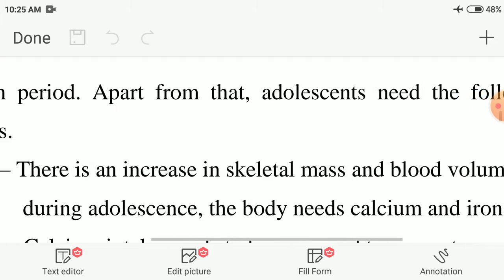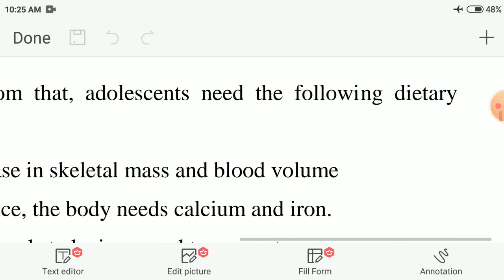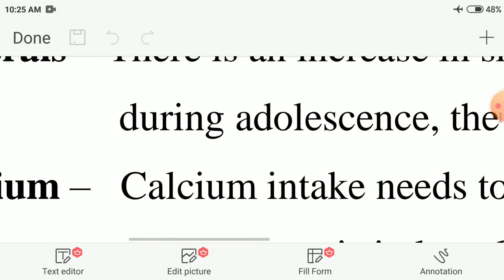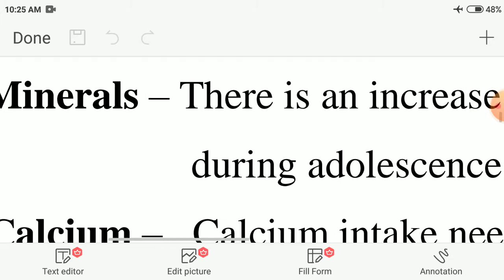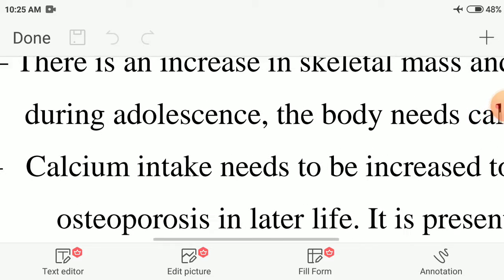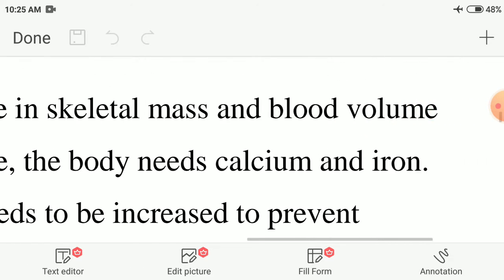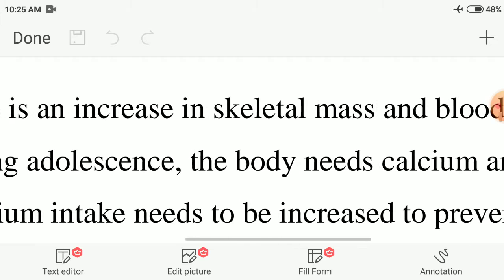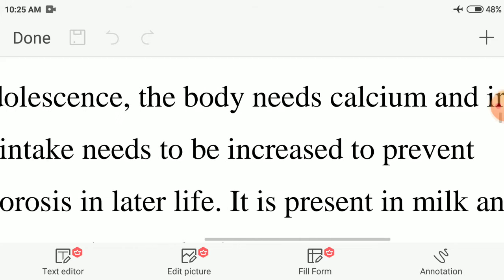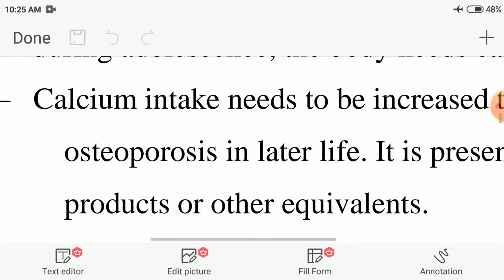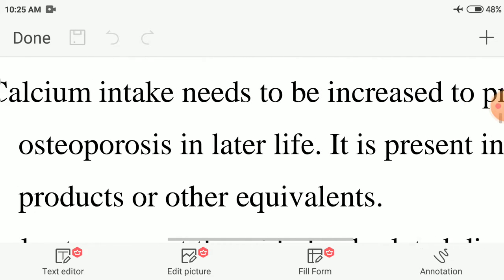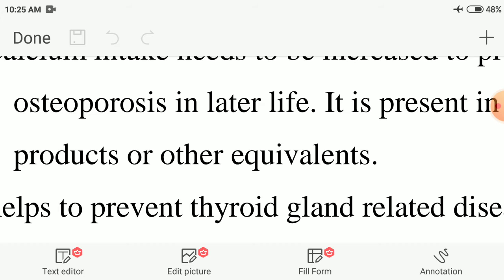Apart from that, adolescents need the following dietary components. First one, minerals. There is an increase in skeletal mass and blood volume during adolescence. The body needs calcium and iron. Next, calcium. Calcium intake needs to be increased to prevent osteoporosis in later life.